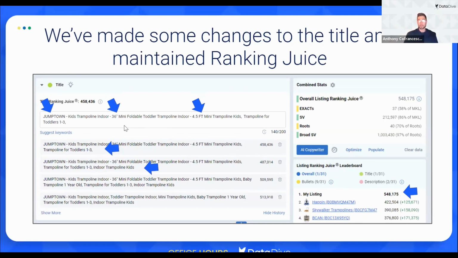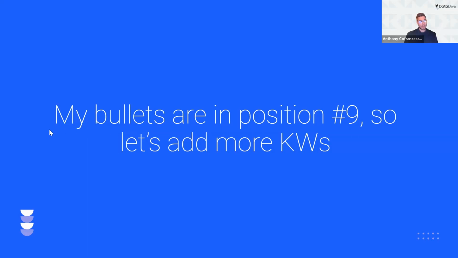This is what Amazon uses to figure out what your product is. And if you do not have the right keywords in this, it's going to be very difficult, if not impossible, to get indexed for the right keywords. So I've still got 60 characters in my title that I can play with, but for right now, I'm going to say this is good, and I'm going to move on to the bullet points. So by default, my bullet points were ranked in position number 9.